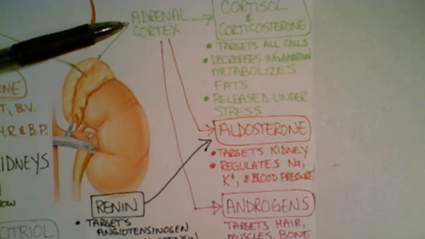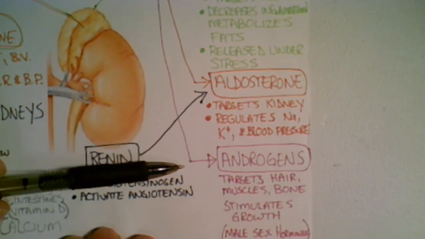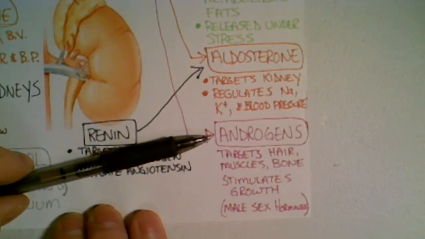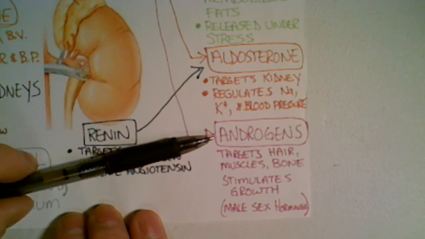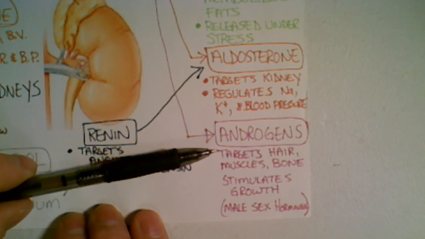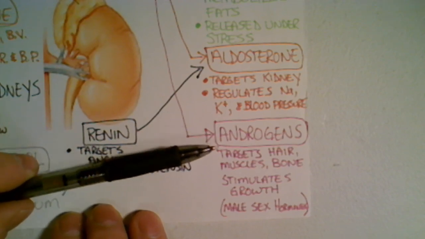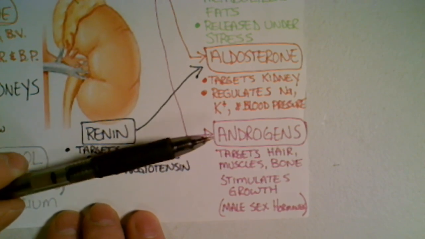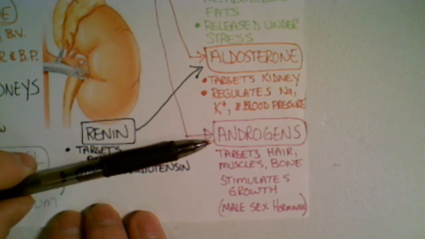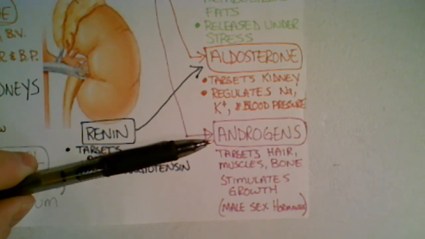Now, the adrenal cortex also produces male sex hormones, androgens. We could just call it testosterone. Androgens are kind of a more generic term for testosterone, but androgens are testosterone and testosterone's derivatives, so like slight variations of the testosterone.